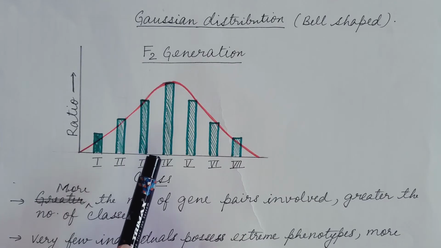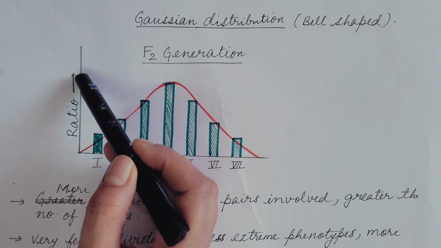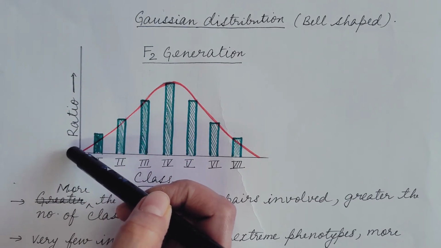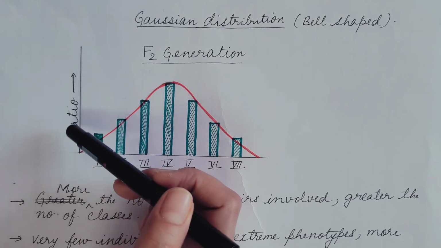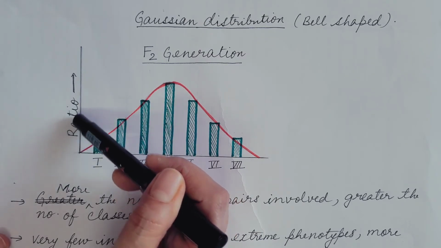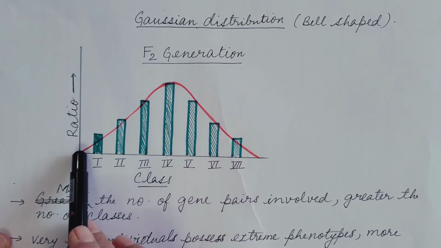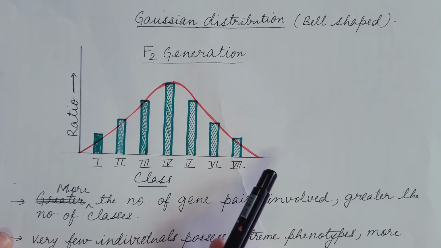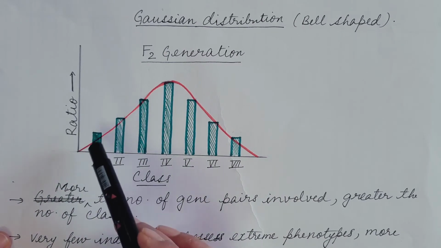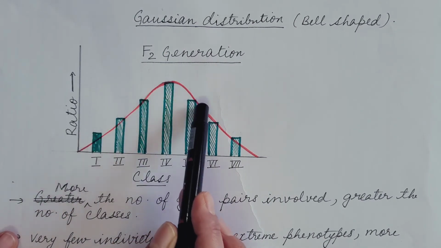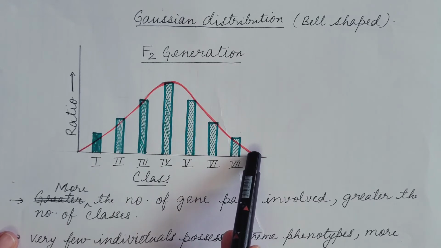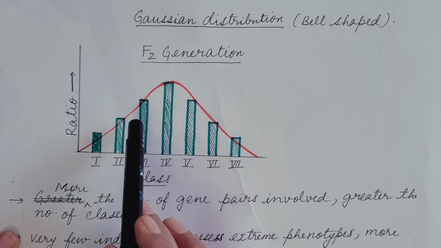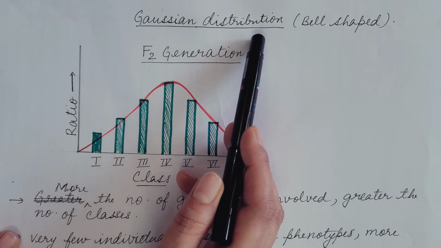If we plot a graph with the ratio of individuals showing different phenotypes on the y-axis and the number of classes on the x-axis, then we get a bell-shaped curve. This is known as the Gaussian distribution.